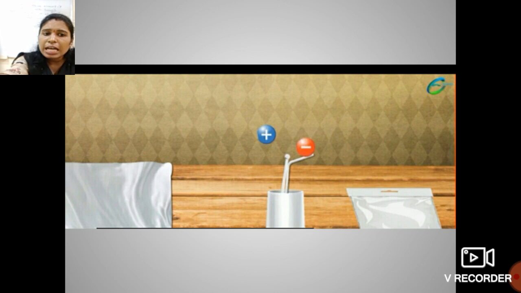If this glass rod has the positive charge, then the attracting object, the second object, that is the straw, acquires obviously a negative charge. Okay students, no confusion? So hence a plastic straw is negatively charged. Okay students.